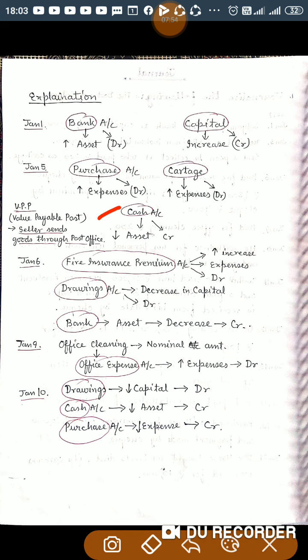You are making payment for the purchase of goods, so cash is going out, and at the same time cartage is also paid through cash. So total cash paid is 25,200. Cash is an asset of the business, and the cash balance is decreasing, so it should be credited. I hope it is clear.